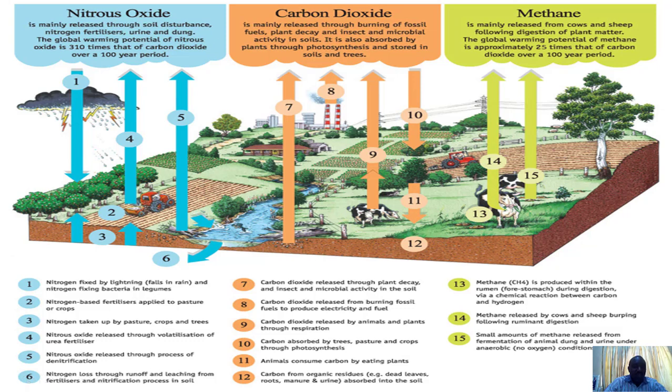Then you also have nitrogen loss through runoff and leaching from fertilizers and the nitrification process in the soil. It enters into the water system. It is also taken up by the plants again, and then it goes into the atmosphere.